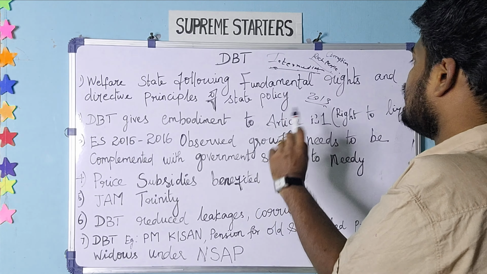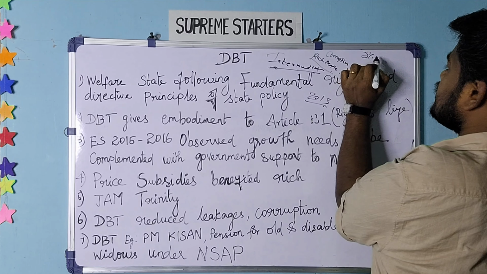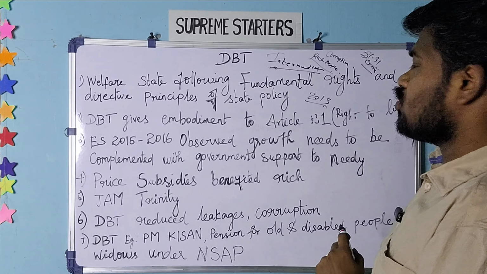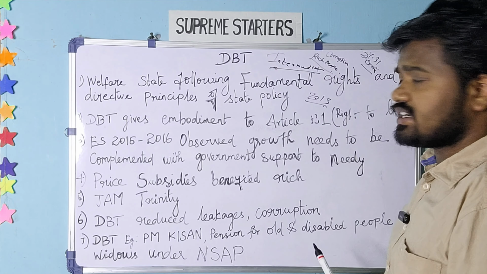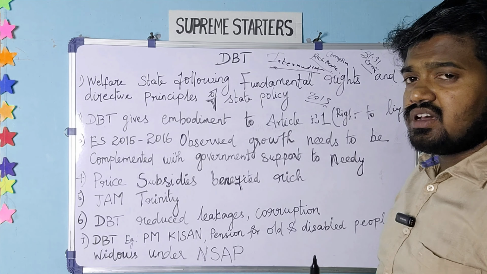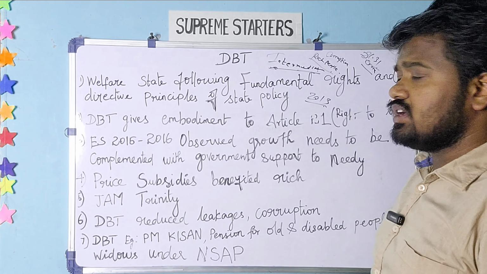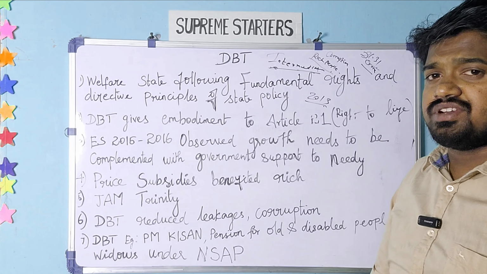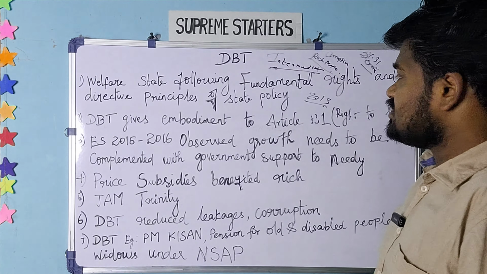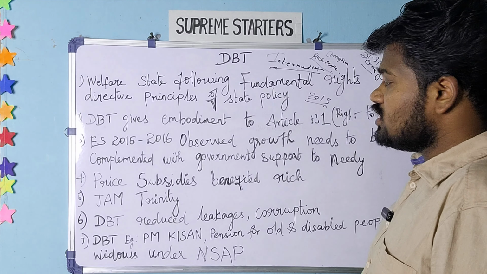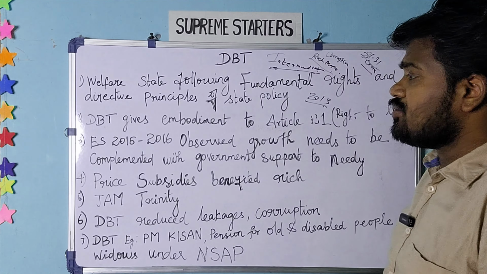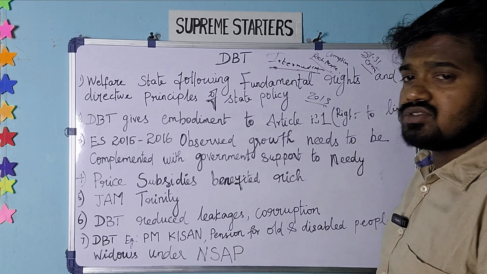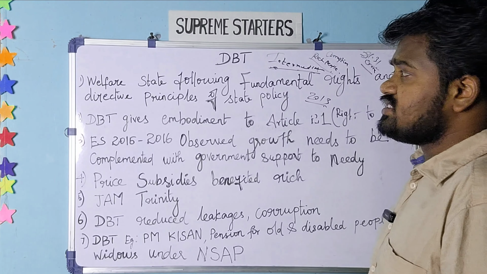As you have known, under the NFSA, the National Food Security Act, 81.31 crore people are covered out of the total population. That means they are all in the bracket of low income people only, and they need food subsidies through the NFSA. Almost more than 70% of people in India are at a low income level only. So we have to reduce the gap, and that gap can be reduced by effectively giving the subsidy, I mean, effectively providing welfare schemes through DBT. So that is a major impact of DBT.